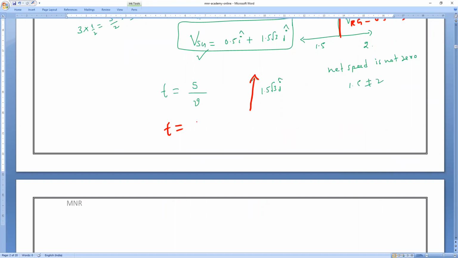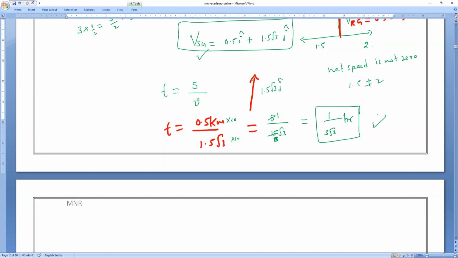Now you can make it. So T is equal to, what is the distance of the river? 0.5 kilometer. And what is the velocity of the person? 1.5 root 3. Clear, everybody? Now I will multiply both numerator and denominator by 10, so it will come 5 by 15 root 3. So what is the answer, guys? 1 by 3 root 3 hours. Are you clear, everybody?